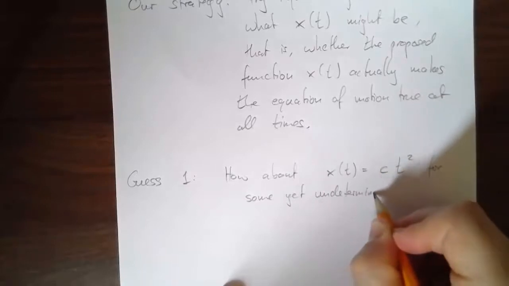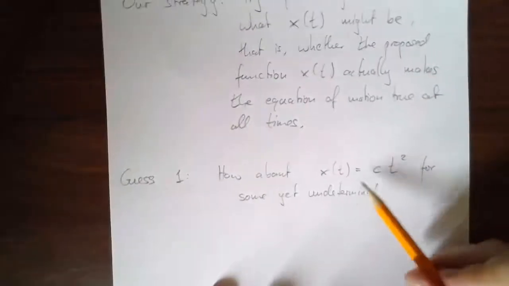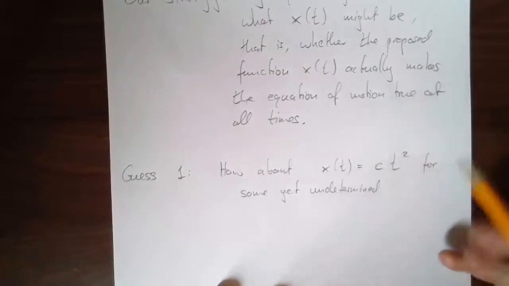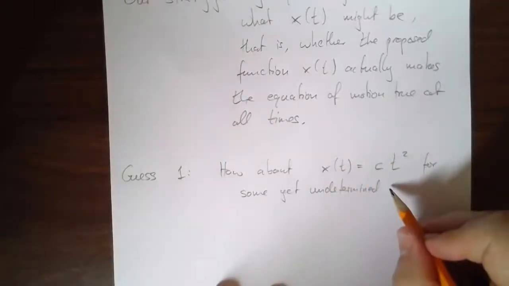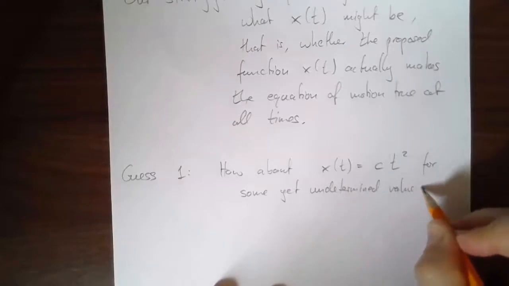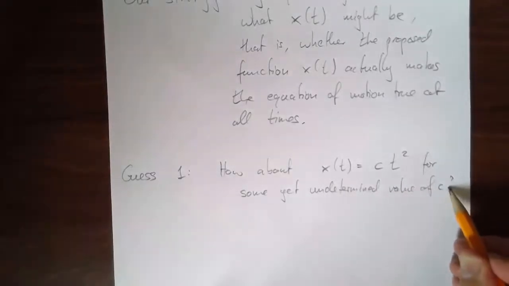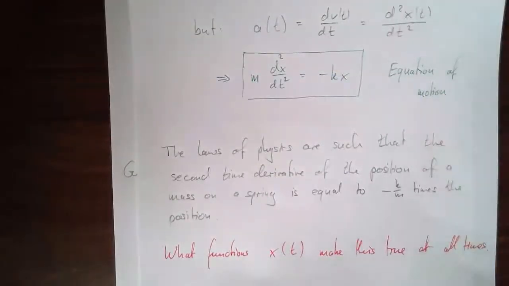So I'm not fixing the function completely, I'm just saying maybe it's a quadratic. With some c, maybe I can figure out what c is. It's a constant. So let's try it. Our equation of motion is this.